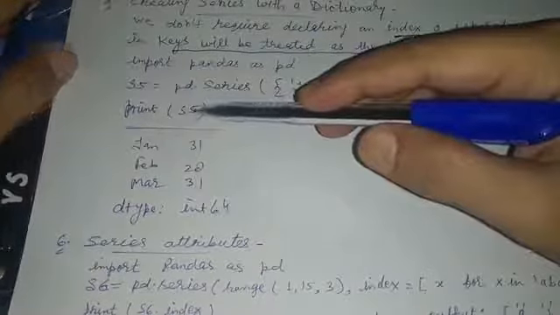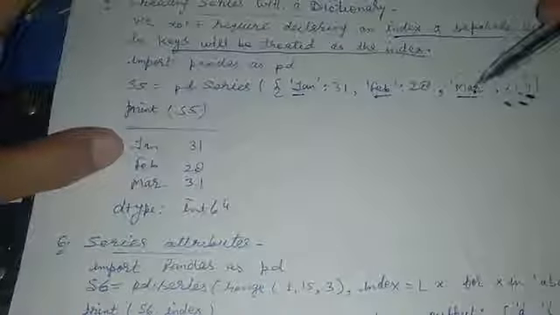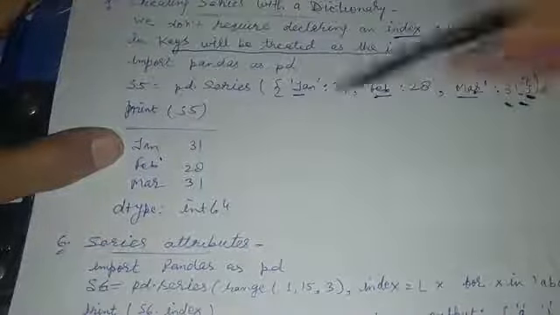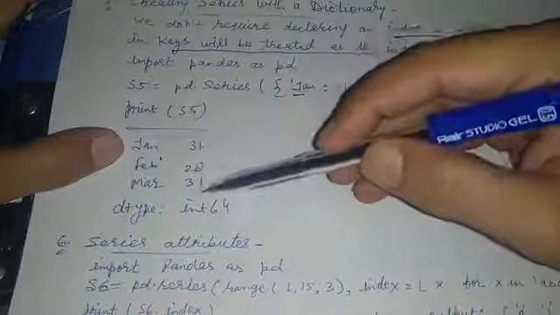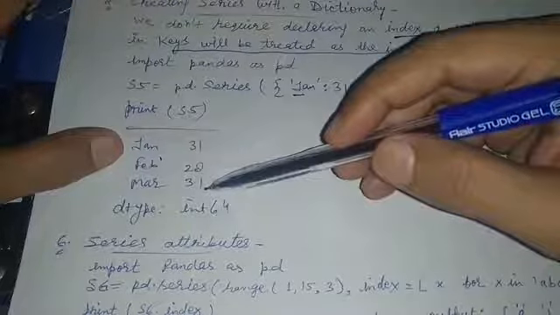Let's print s5. You will notice that all the keys become the index of the series and all the values are treated as data of the series. Okay, so I think it is clear to you.